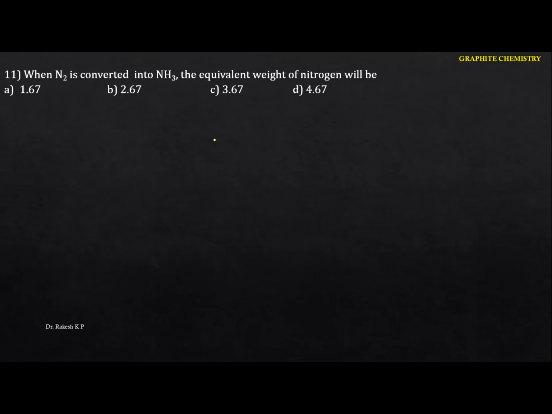When nitrogen is converted into NH3, the equivalent weight of nitrogen will be, okay, just identify this one here. I am going to convert N2 to NH3. So we have to calculate the equivalent weight. Let me write the equivalent weight equation. Because there is a change in the oxidation state here, equivalent weight equals molecular weight divided by the change in electrons, or the change in oxidation number.